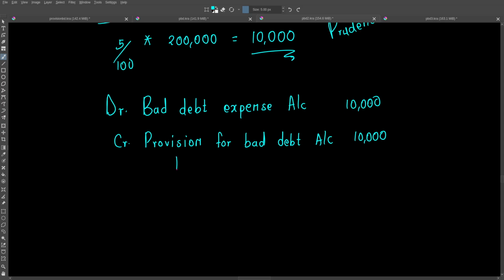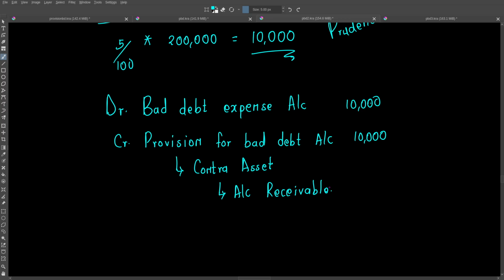Let's talk about this account. This account is a contra asset account. What does that mean? It reduces the asset account that it relates to. In this case, it relates to our accounts receivable, so it reduces our receivables.